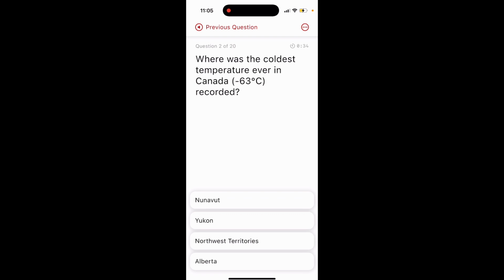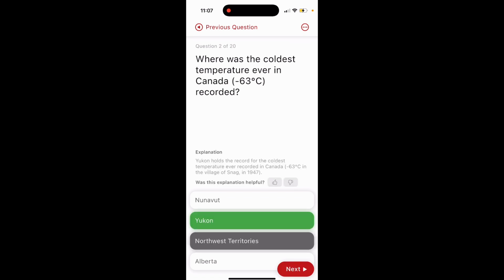Question 2. Where was the coldest temperature ever in Canada recorded? Option 1, Nunavut. Option 2, Yukon. Option 3, Northwest Territories. Option 4, Alberta. The answer is option number 2, Yukon.